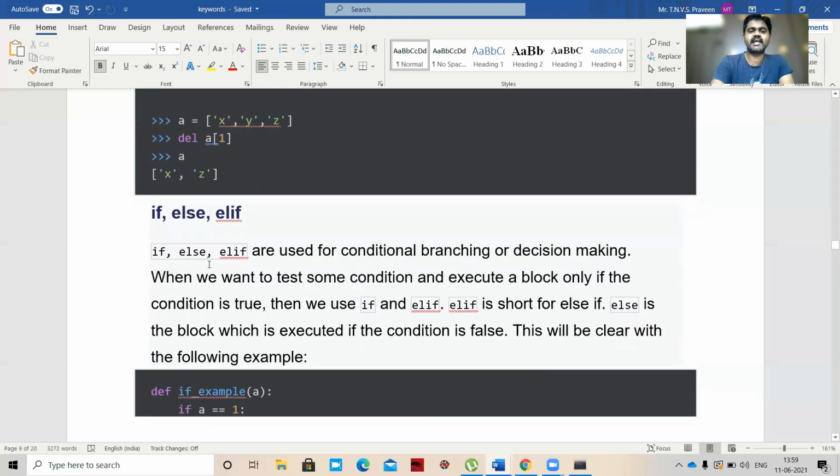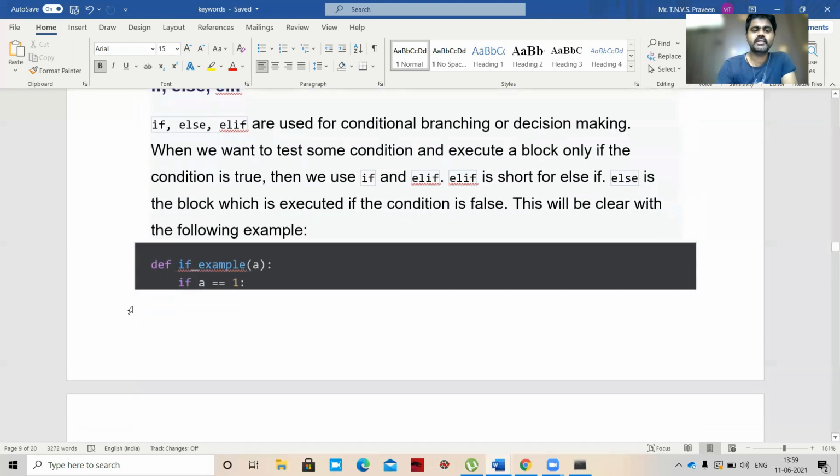So next is if, elif, else. If, elif, else are also keywords which we call conditional branching or decision making, when we want to test some condition and execute a block only if the condition is true. If the condition is true, the statement will be executed, otherwise the else part will be executed. If you want to check some other condition, we'll use else if. In C programming we have else if, but in Python we call it elif, E-L-I-F.